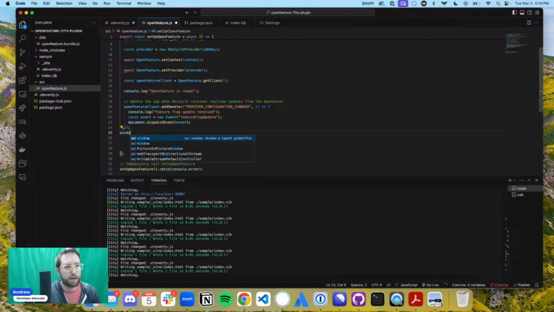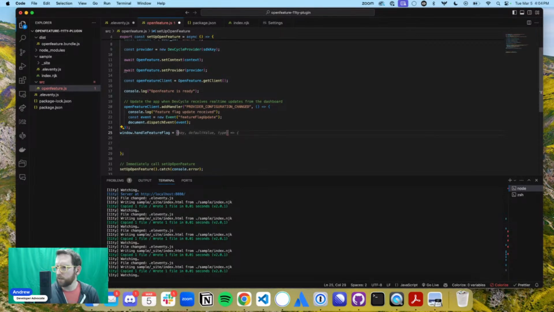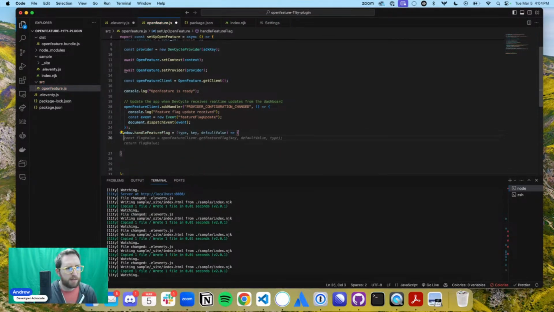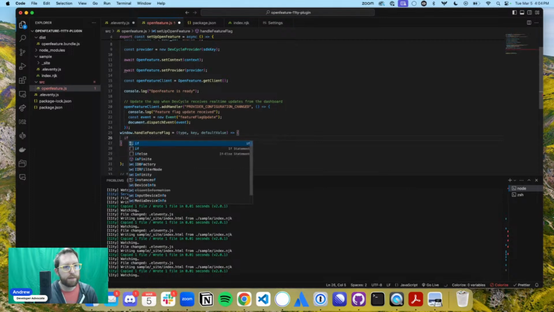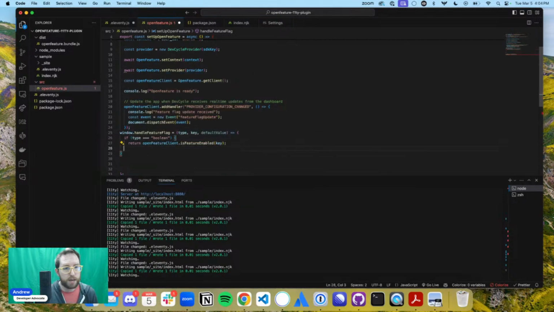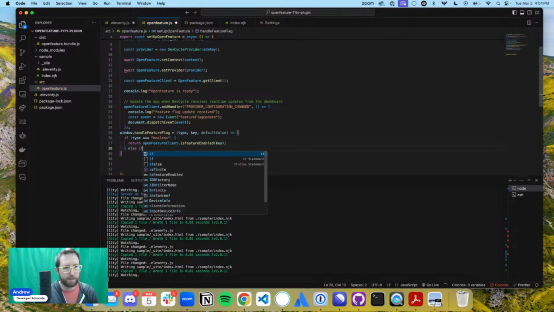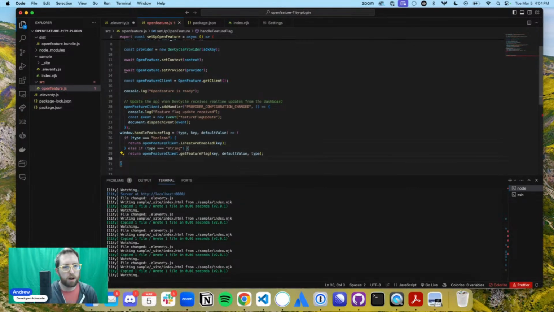Now we're going to set up a window handle feature flag function equals, and we're going to set this to, let's actually set it to type key default value. Thank you. All right. And then if this gets it, type Boolean. And we're just going to set this up for 2 types. Type string, awesome.